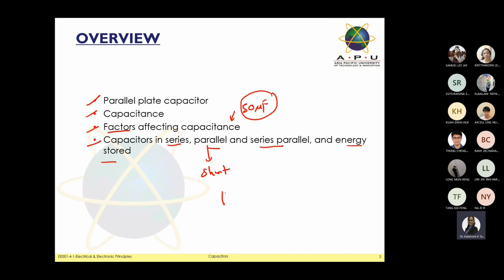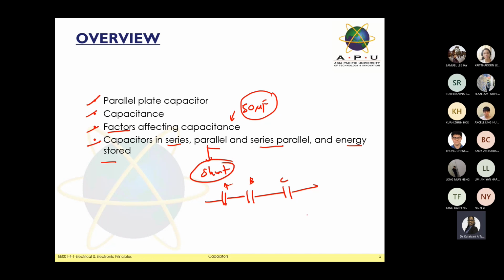Okay, example: say you have a capacitance here, a capacitance here, you have A, B, and C. So along this line, all your terminals will be joined in the same connection, in a straight line. Unless they highlight parallel, or they use the word shunt, S-H-U-N-T, it means they're going to arrange the capacitors in the opposite direction.